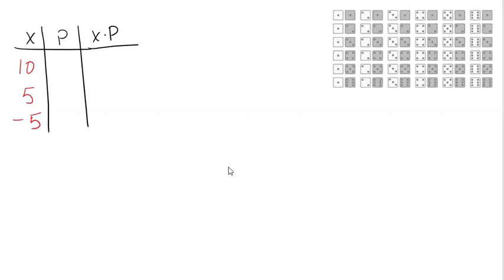This is a little bit different than the previous 2 examples because there are 3 different things that can happen. We can win $10, we can win $5, we can lose $5. We want to make sure that all of those scenarios are listed. Now we have to come up with the probabilities.